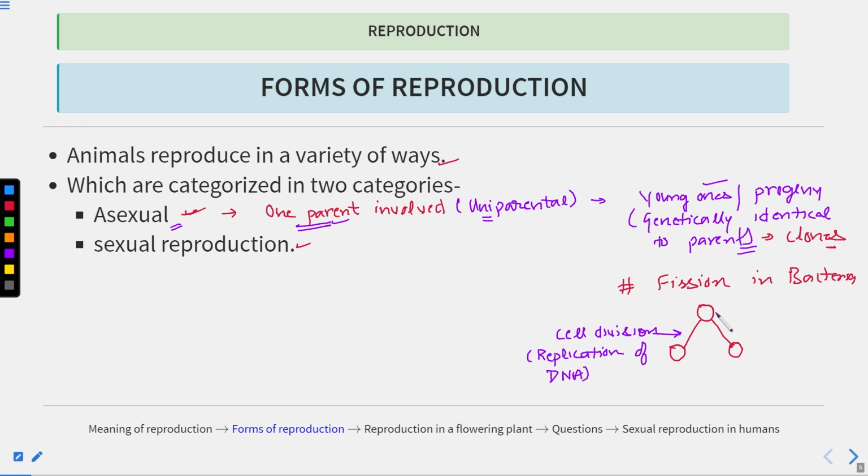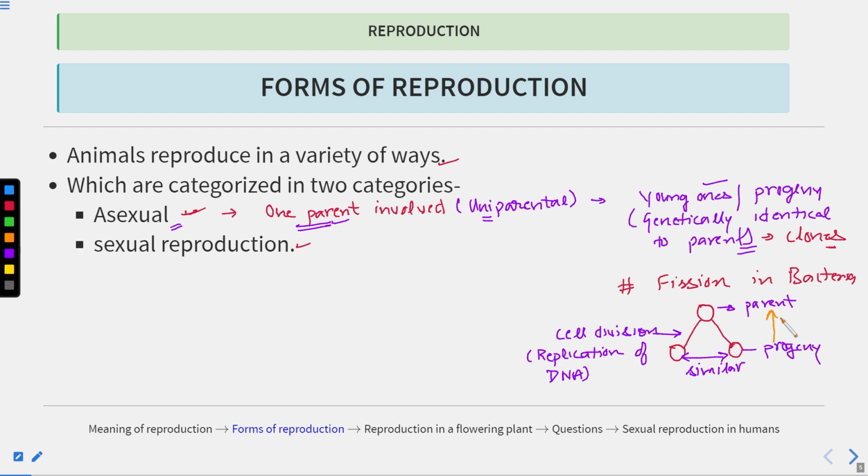Clear? So here, this is the parent cell, and this is the progeny. These progeny, or the new ones, are similar to each other, and also they are similar to the parent.